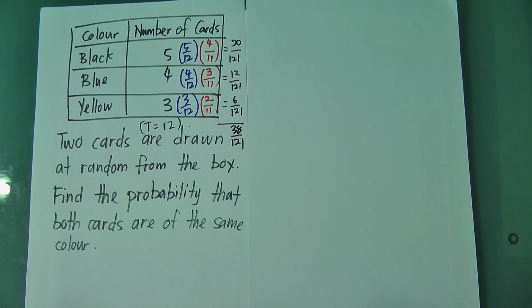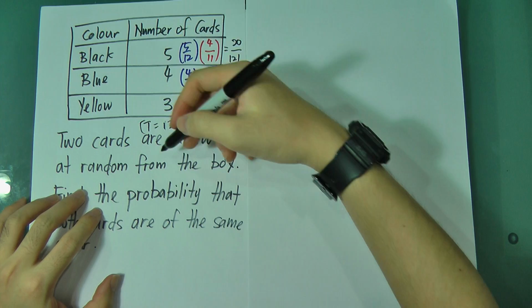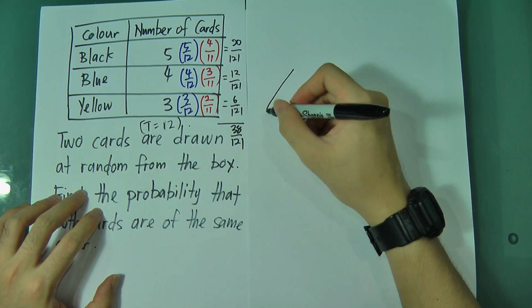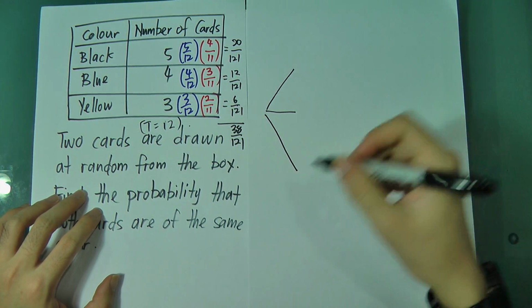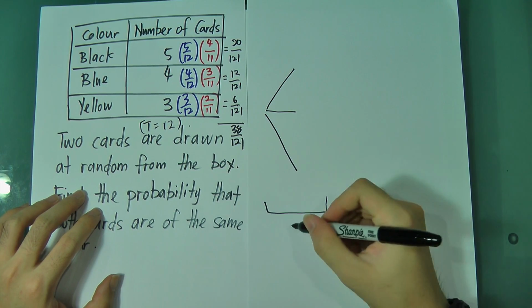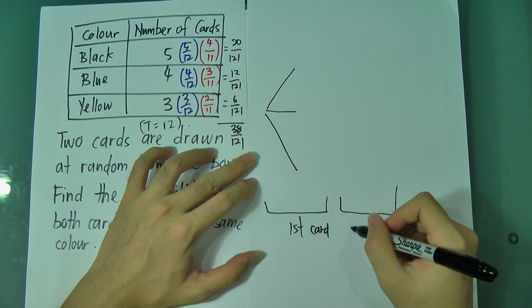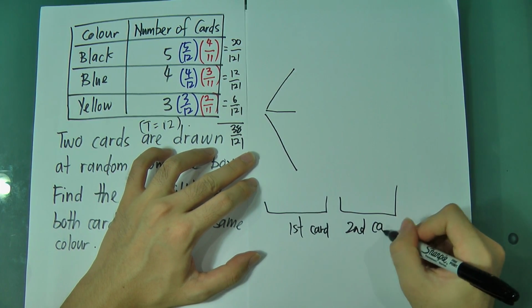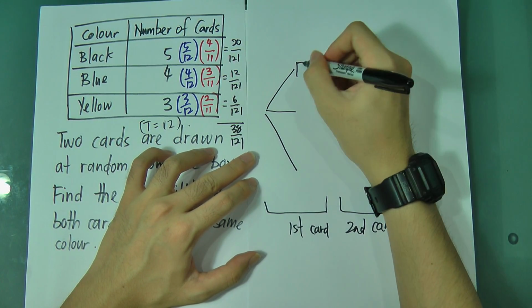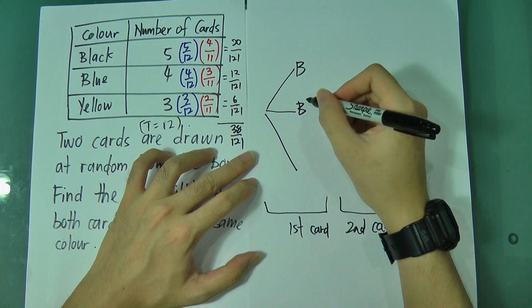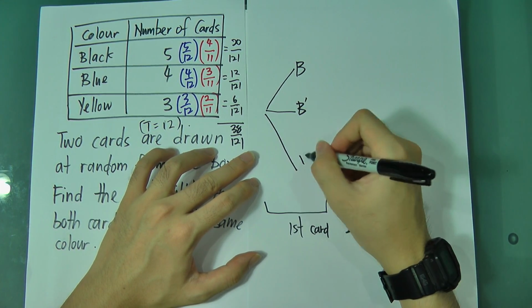Alright, if you understand, now I draw the tree diagram. This time you have 3 colors, so it's a bit difficult. I'm going to call this one the first card, and I'm going to draw again for the second card. I have black, blue, and yellow.